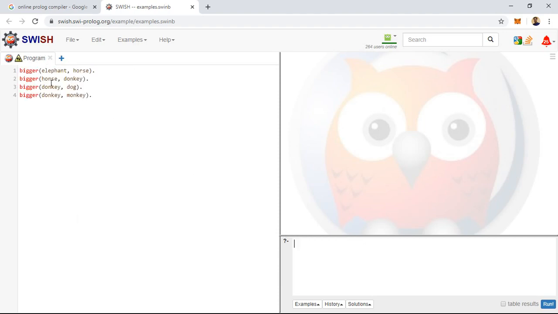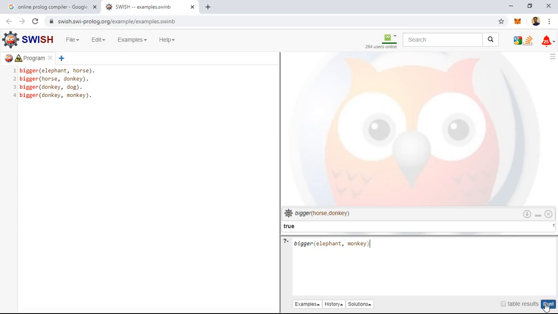Here I have copied the simple rules that we have discussed so far into this program, and now I want to write a simple query: bigger of horse, comma, donkey. Then click the run button here. It will give you true, because this rule is available in the rule set. So as we have seen previously, you type the command such as bigger of elephant, comma monkey.